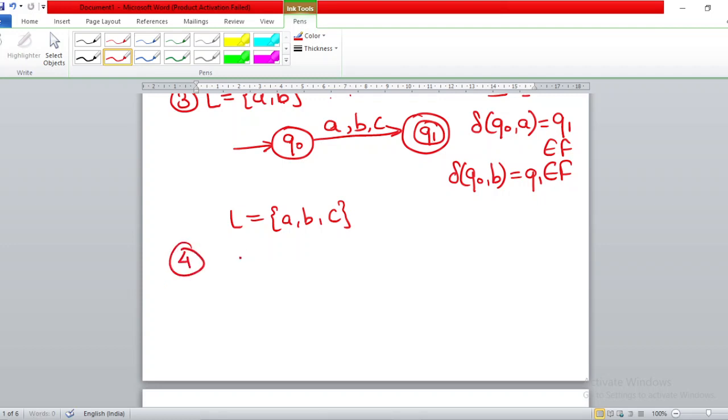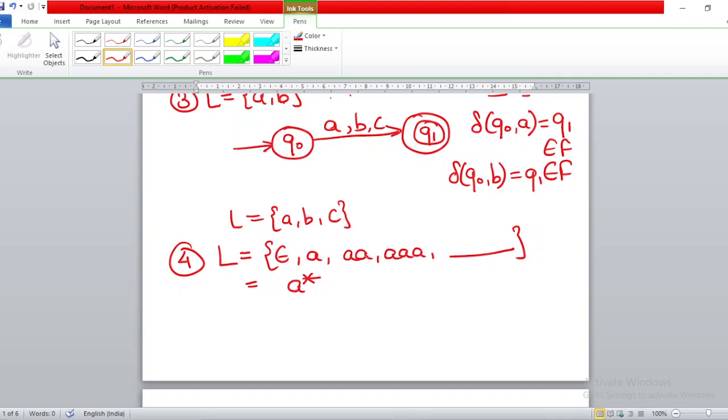Now next question. L is equal to what? Null, a, aa, aaa, any number of a's. I have already told you the Kleene closure. So can I write it as a star? Kleene closure of a, that is a star.